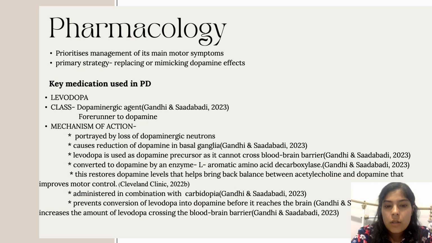This medication is mostly administered in combination with carbidopa, which is a peripheral AADC inhibitor. The conversion of levodopa into dopamine is prevented by carbidopa before it reaches the brain, which increases the amount of levodopa crossing the blood-brain barrier.